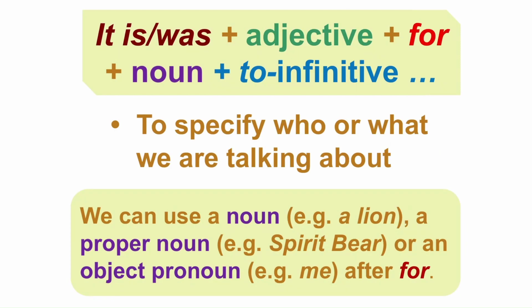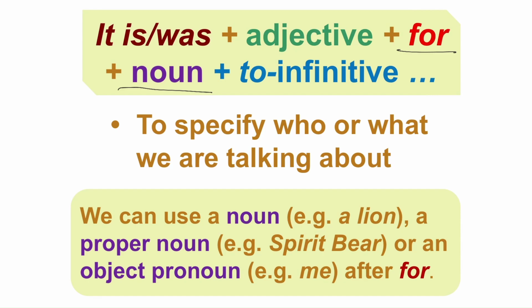Okay, again, it is another variation. "It is" or "it was" adjective, "for" noun, and then to infinitive. So this time, compare this sentence pattern with the last sentence pattern that I have just told you about. They are very similar. The only difference is that here we got "for" noun.